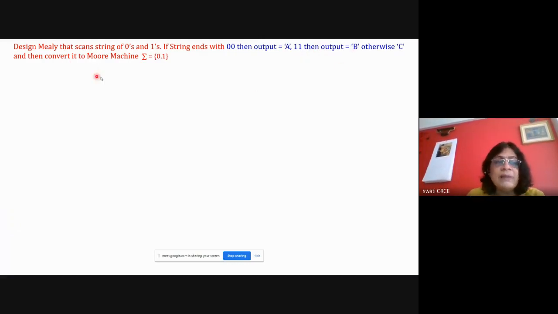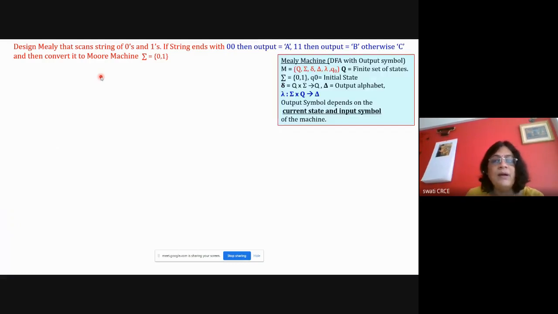So this Mealy and Moore both are DFA. So we have studied the designing of DFA. Okay, whatever the steps are there for DFA design, the same steps are to be used for Mealy and Moore machine. So what we do in case of DFA, we first draw the minimum length diagram. So like this, you draw the minimum length diagram. Okay, the first step is to write down about the Mealy machine. What is a Mealy machine? Q, sigma, delta, lambda, Q0. Write down the meaning of each and everything.